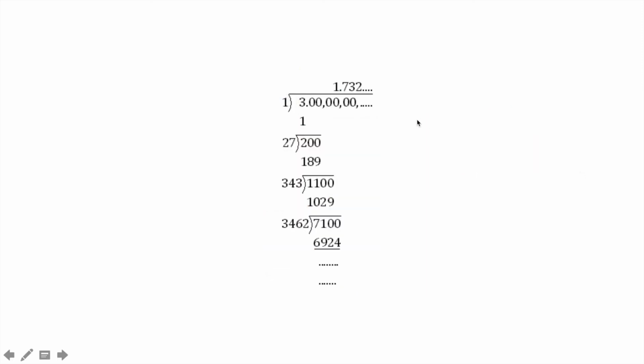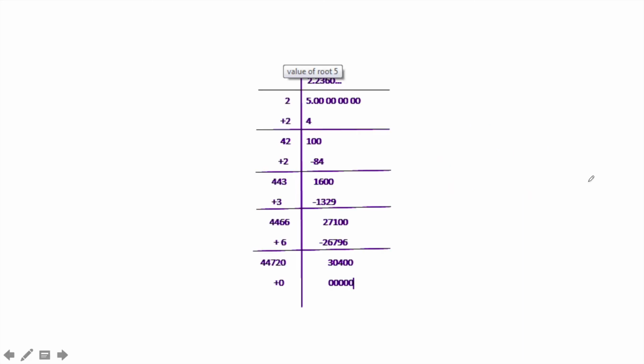Again, root 3. For root 3 we get the value 1.732, and it's non-terminating like this. Again it's non-terminating, non-recurring. Then root 5.